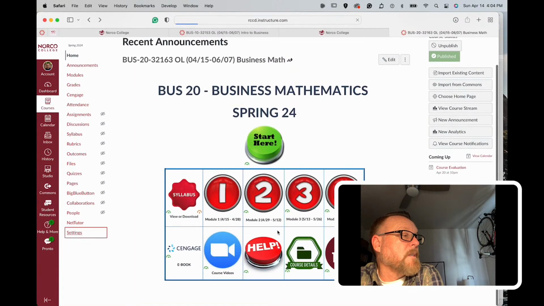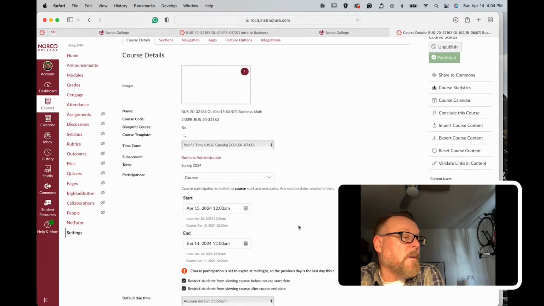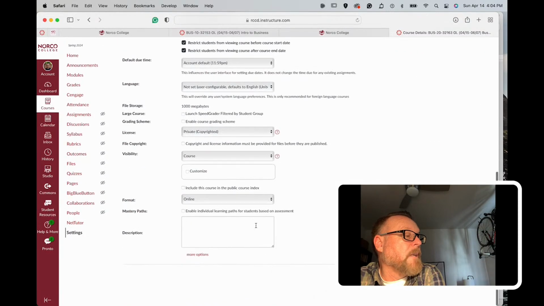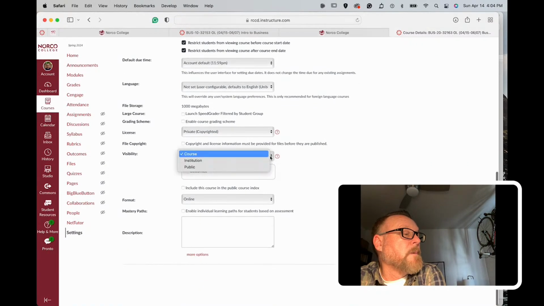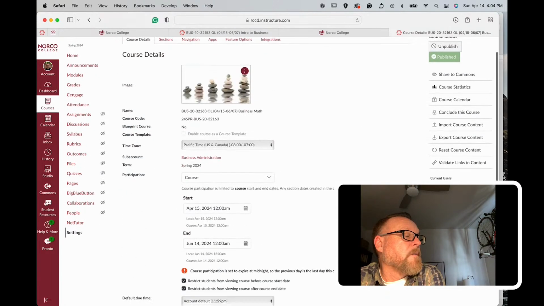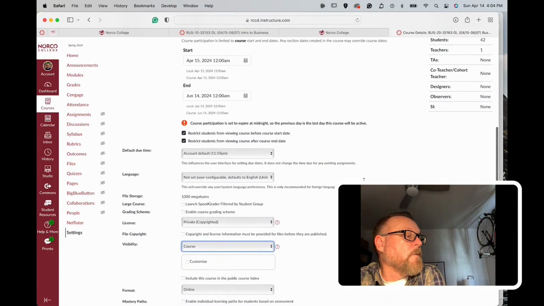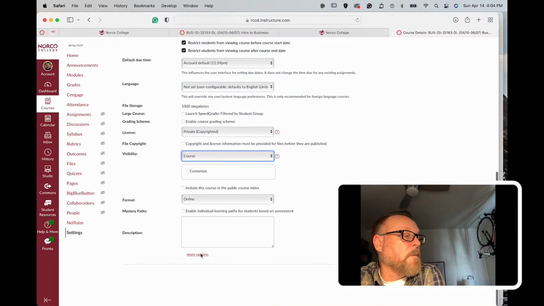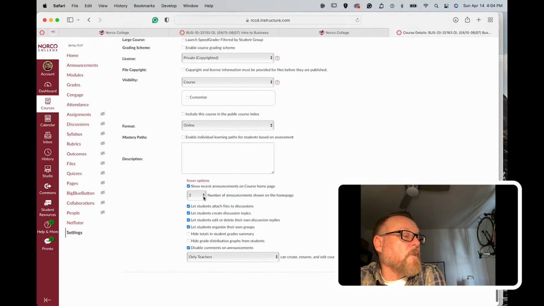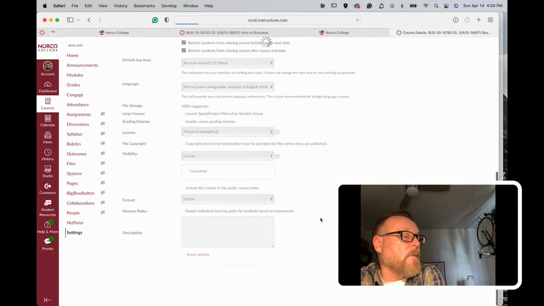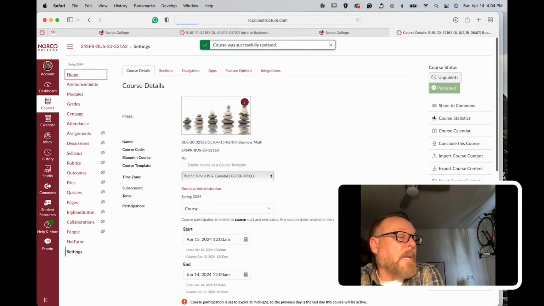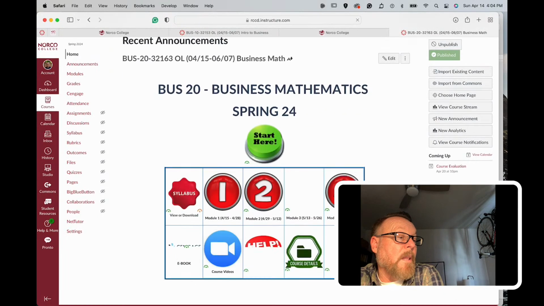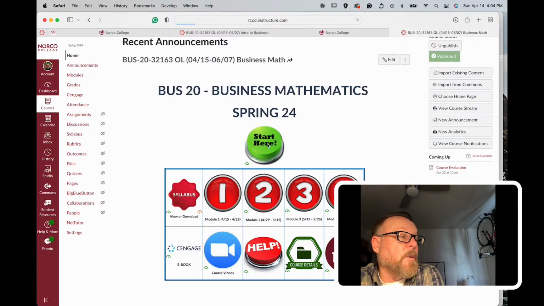There is a setting here I want to do. So hold on. I thought I had this already turned on, but let's see. I want it to show the announcements. Visibility, here we go. Oh, no, that's not what I want. Anyway, there's a setting that I can show you your announcements, and it's under more options, sorry. Right here, so it's going to show you the last 2 announcements. I guess there's just nothing to show yet, so I will take care of that once we need to. Anyway, the course hasn't started yet while I'm going through this, but it will have started by the time you're in here looking at it.